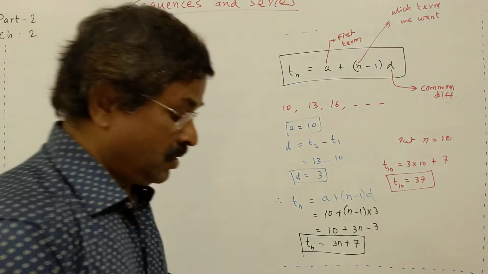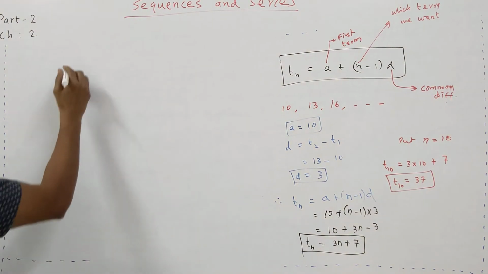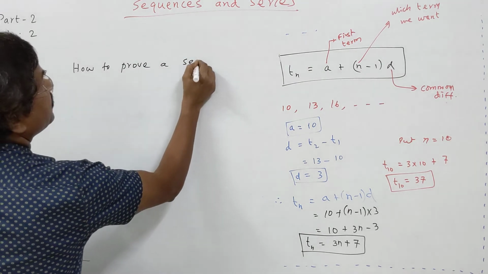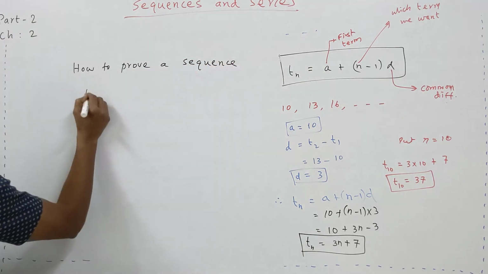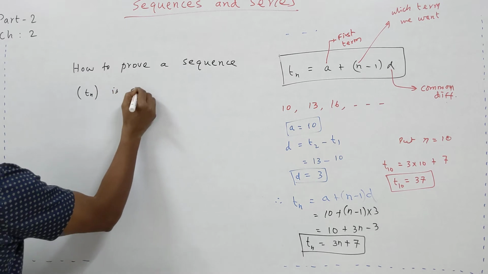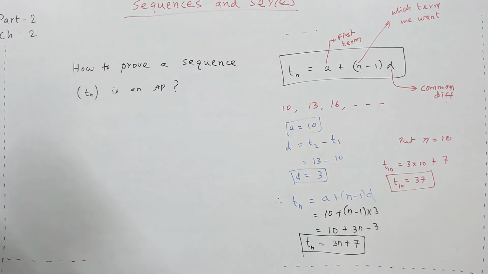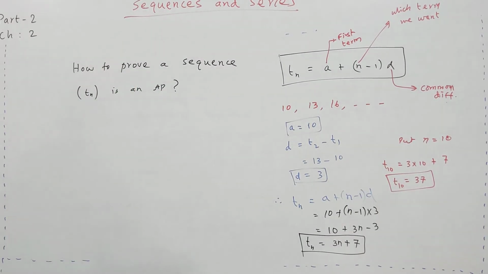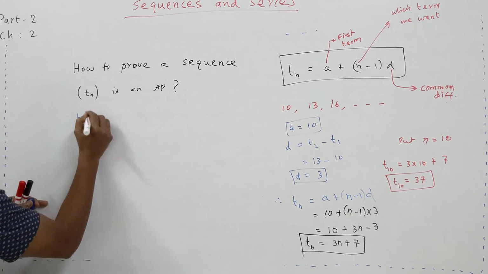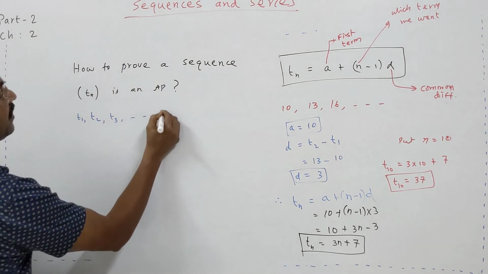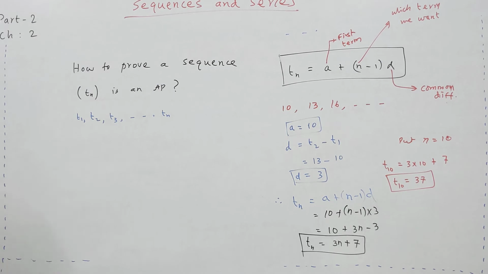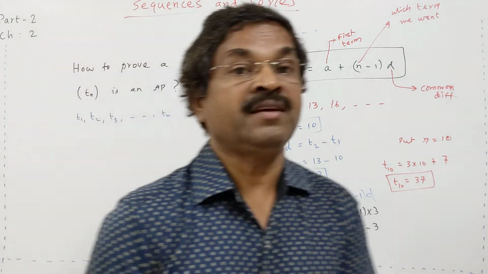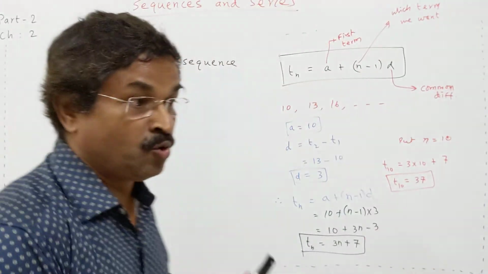Now, how to prove a sequence Tn is an AP? This is a very interesting question. How to prove a sequence is an AP? Now the sequence is given like this: T1, T2, T3, etc., Tn. Now I want to know what type of sequence it is. Particularly, I am asking whether it represents an AP or not. Is there any rule to find out?